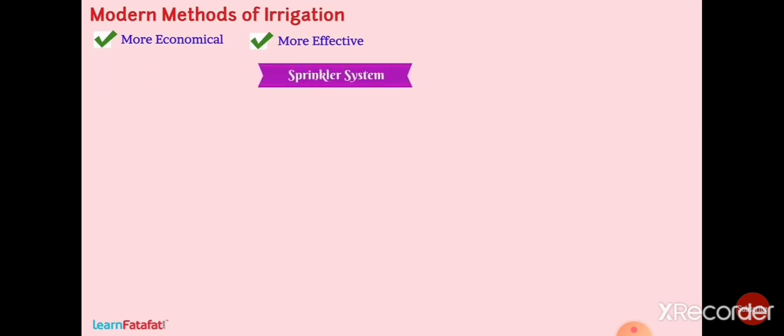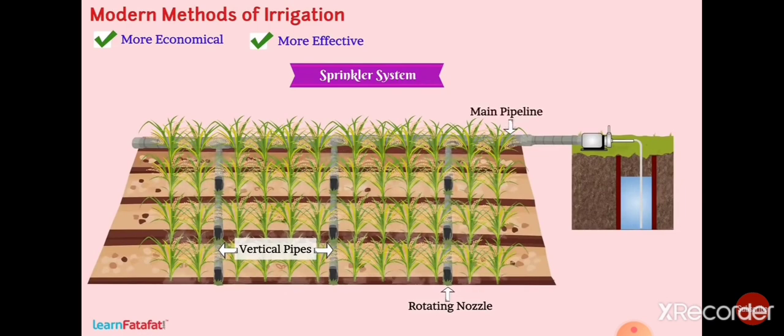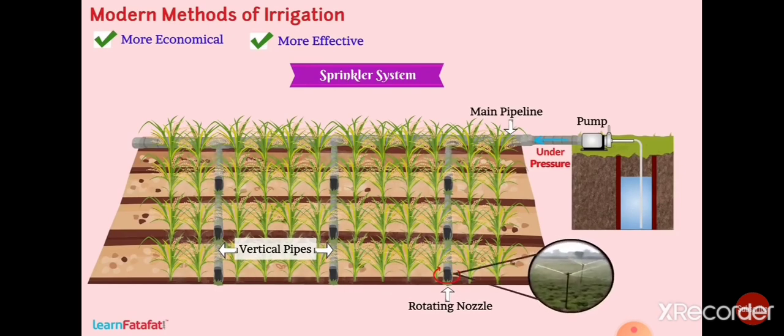Modern methods of irrigation. These methods are more economical and effective as compared to traditional methods. Sprinkler system. This system consists of vertical pipes provided with a rotating nozzle on the top and are joined to main pipelines at regular intervals. With the help of a pump, water is allowed to flow through these pipes under pressure. The pressure of water makes the nozzle rotate and water is sprinkled on the crops similar to rain.